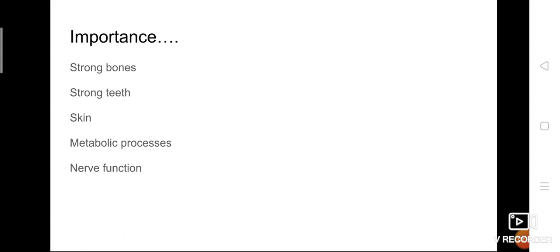So, for example, it is all about the main importance. It gives strong bones. It helps to make strong teeth. It gives skin color and supports all the metabolic processes, that is the processes which are taking place inside the cell.